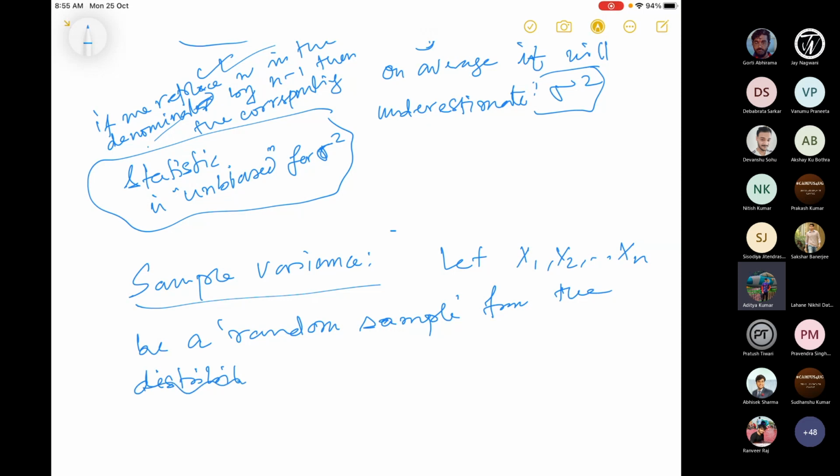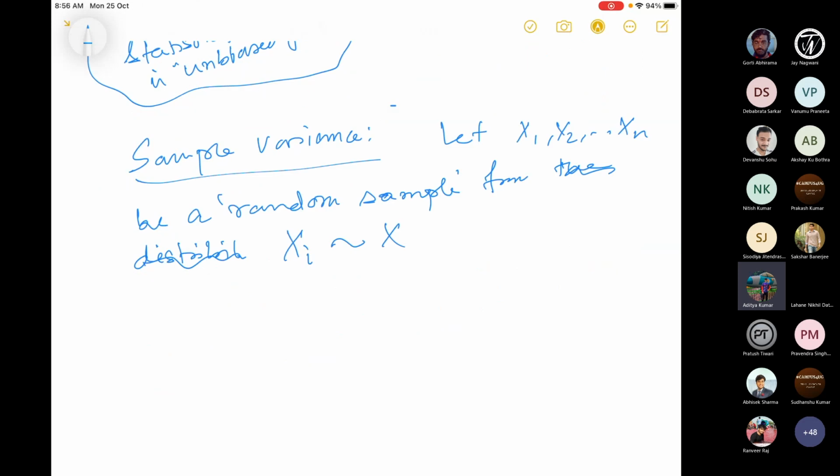Sometimes we'll write xi has the same distribution as x. So this notation we'll use. We already know the meaning of this: xi has the same distribution as x. Okay, then